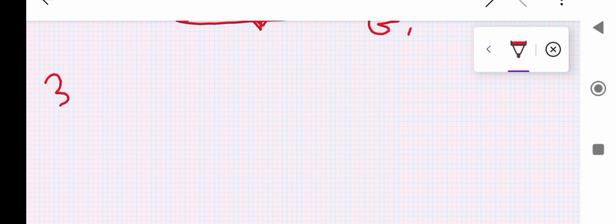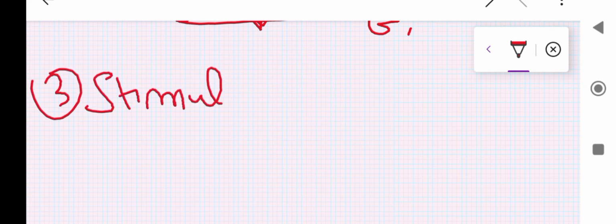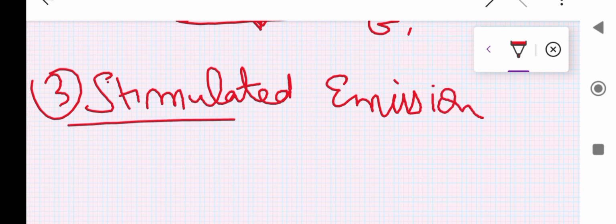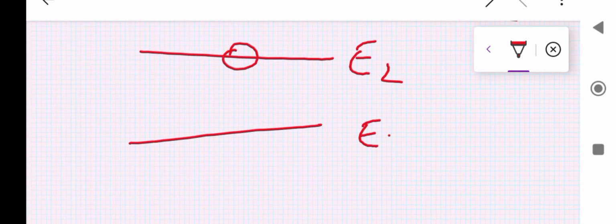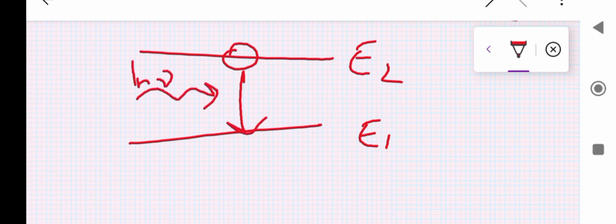Next, the third type, coming to stimulated emission. Here, emission means the particle is coming from E2 to E1. But here, the condition is that a certain energy is provided. I'm just giving an example, basically delta E equals h nu, right? Here also the electron is in the excited state only. The electron is already present in the excited state and we provide it with energy.